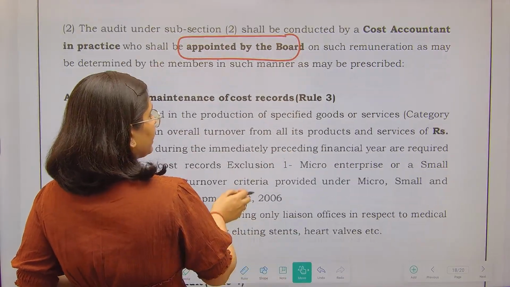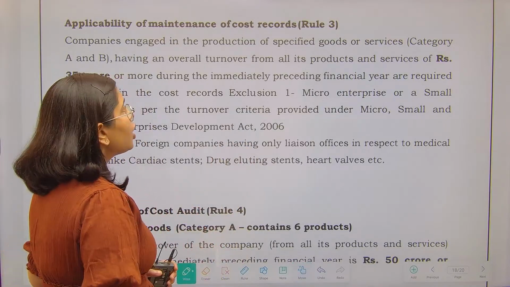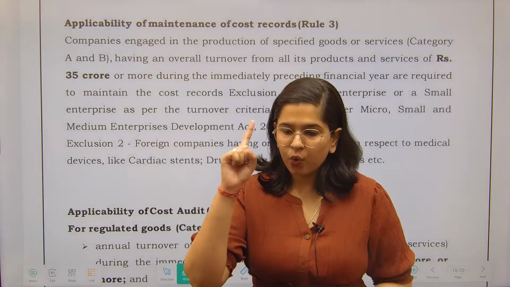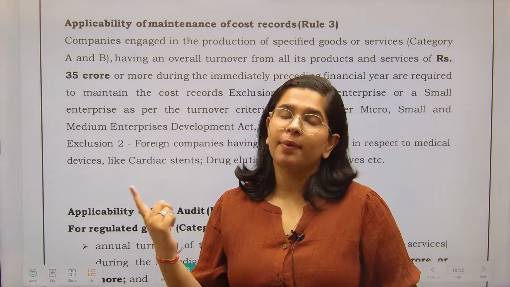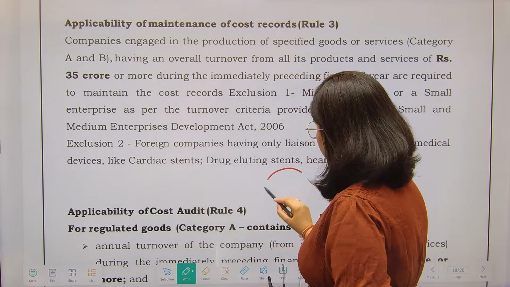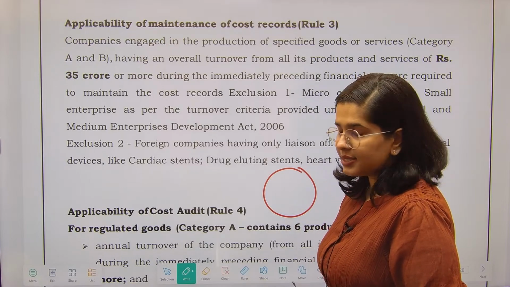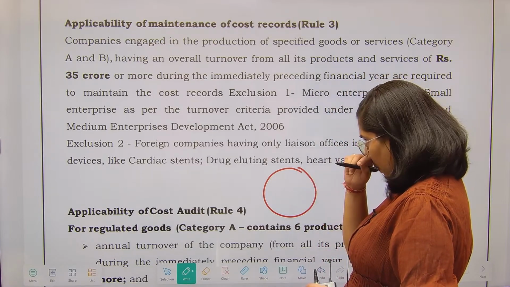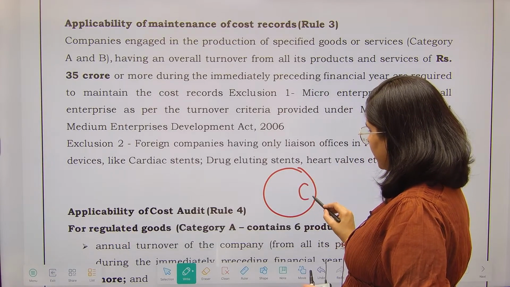Now, see, there are two different requirements. First of all, who has to maintain cost records? Just understand this is the maintenance of cost records. Now it is not necessary that everyone who has to maintain cost records has to do cost audit as well.